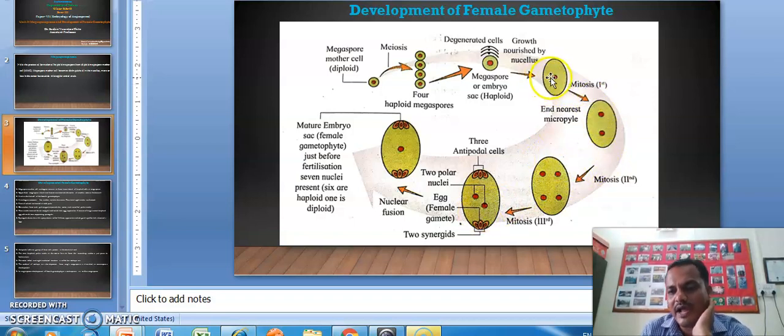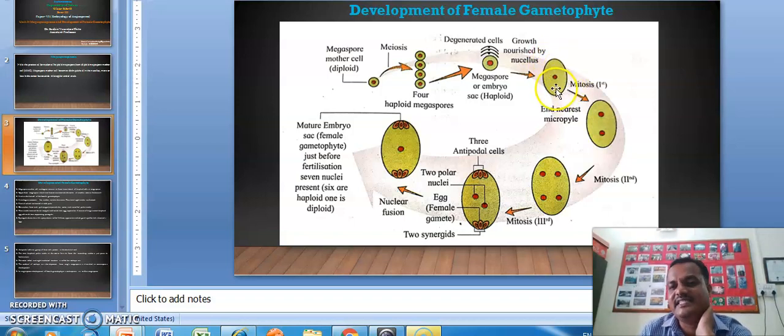In between these stages, the cell is nourished by the nucellus. The nucellus layer has the function of providing nourishment to this embryo sac.